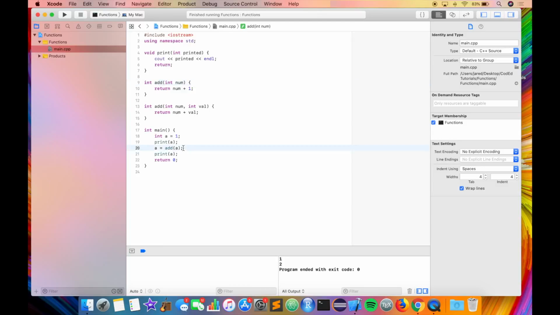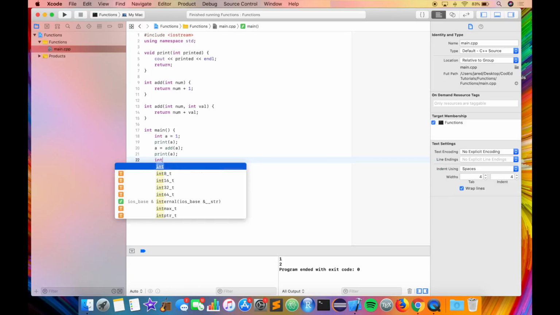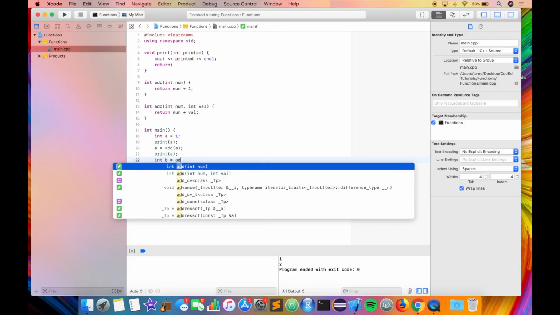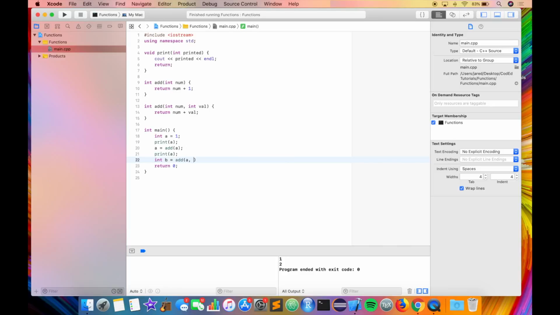So if you just call add with one integer parameter, then it will obviously call the add function with one integer parameter. However, if I call add, int b equals add(a, 2), with two integer parameters, the previous a variable and the number 2, then it will call this new add function, which has two integer parameters, and it will add a and the value 2.